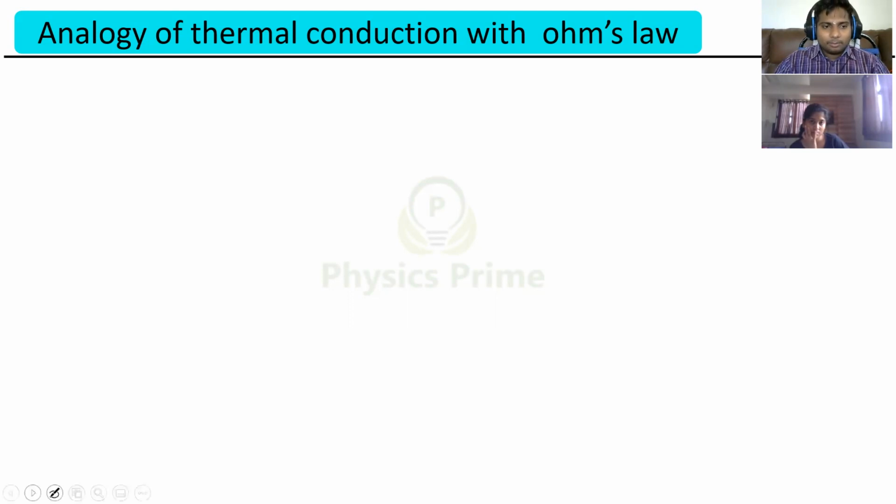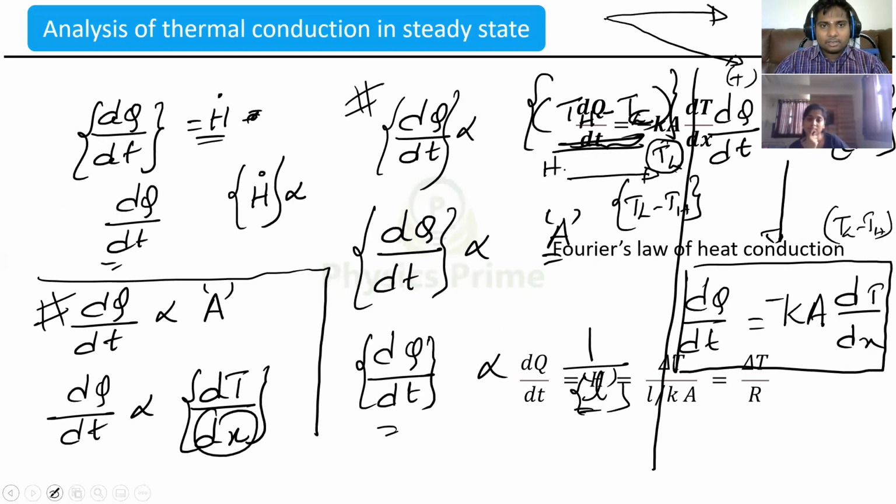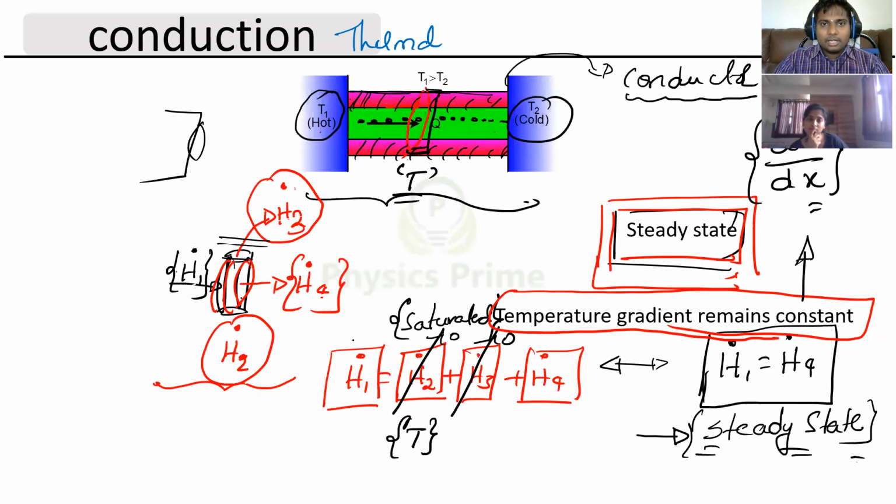Here, another important point I want to say. If it is a metal, what happens? There will be free electrons available, and free electrons can go from one place to another. Like that, heat transfer also happens here. So that's why metals are good conductors of heat.